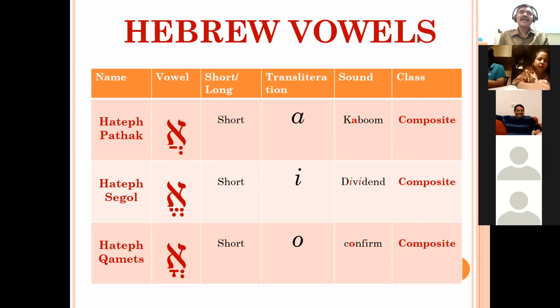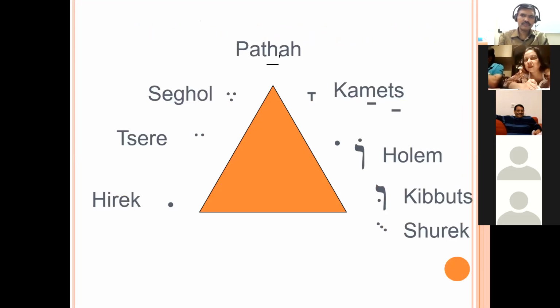So remember that these gutturals, Aleph, He, Het, Ayin, and Resh, will always prefer the A class vowel and these composite Shevas. Which are these composite Shevas? Hatef Pathah, Hatef Segol, and Hatef Qamets. Then we have seen last time this rounding of the mouth as we go from Hireq to Shureq.